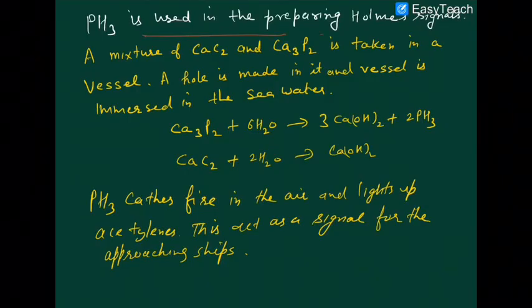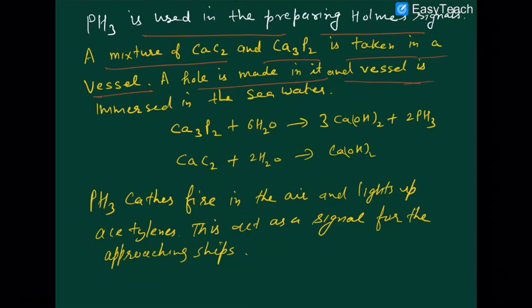Now PH3 is used in preparing the home signals. We just know that a mixture of calcium carbide and calcium phosphide is taken in a vessel. A hole is made in it and the vessel is thrown into the seawater. On reaction with water, they spontaneously catch fire. Why?